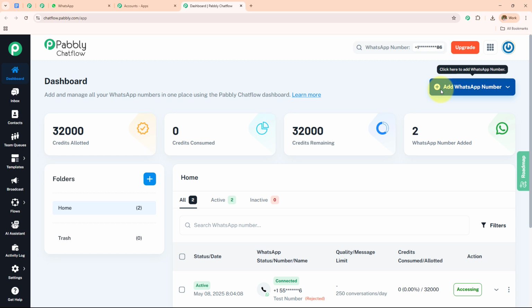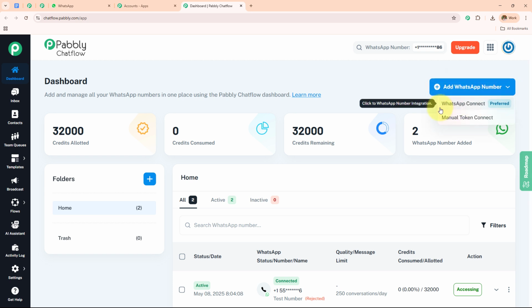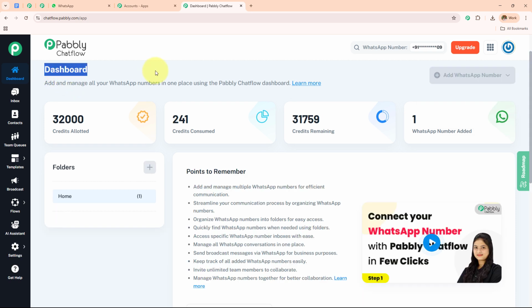If you want to learn how you can create your own Pabbly Chatflow account, simply click on this add WhatsApp number. We have two options here, WhatsApp Connect and the manual token connect. You can use this WhatsApp Connect to connect your WhatsApp, or you can use a manual token to create your own Pabbly Chatflow account. If you want to learn the step-by-step method, then please visit our YouTube channel. Now I have already created my own Pabbly Chatflow account. I'm going to open it, and here I have landed on the dashboard.